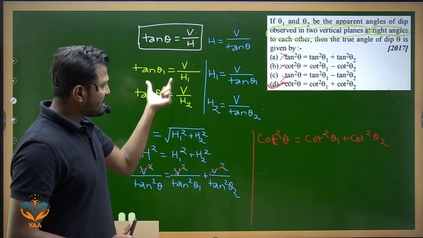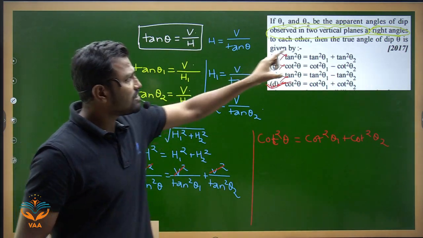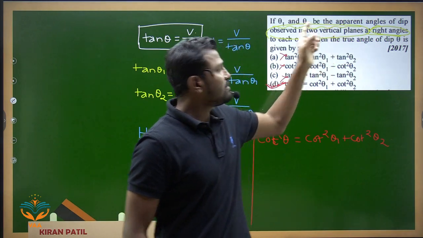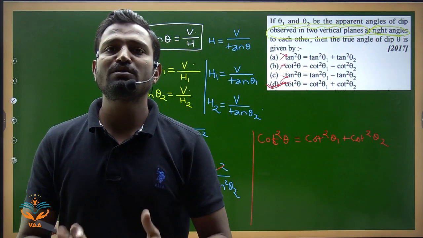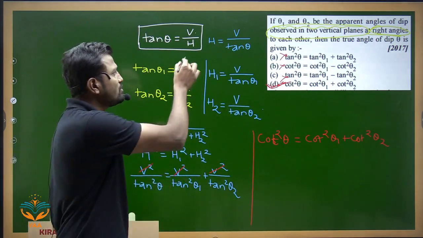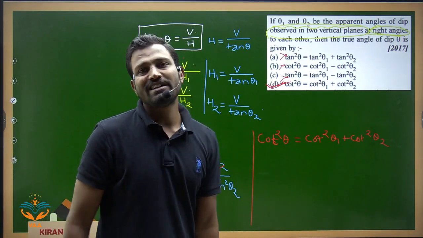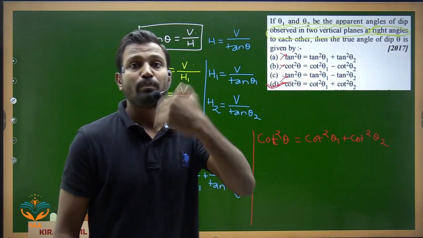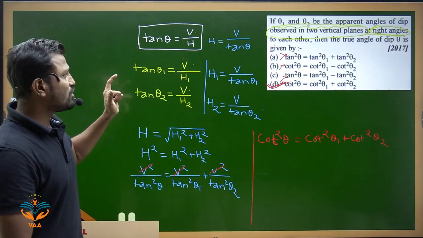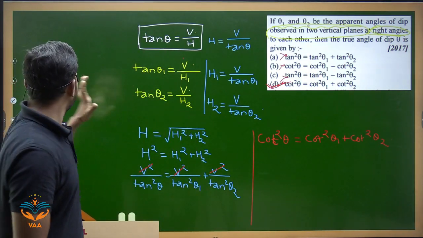Why we have taken the vertical components same is because the two angles were observed from the vertical planes, that is why these two values are same, so we considered them same and we simplified and got the concerned answer. Fine, so we move to the next question. Pause the video and write the solution if you want.